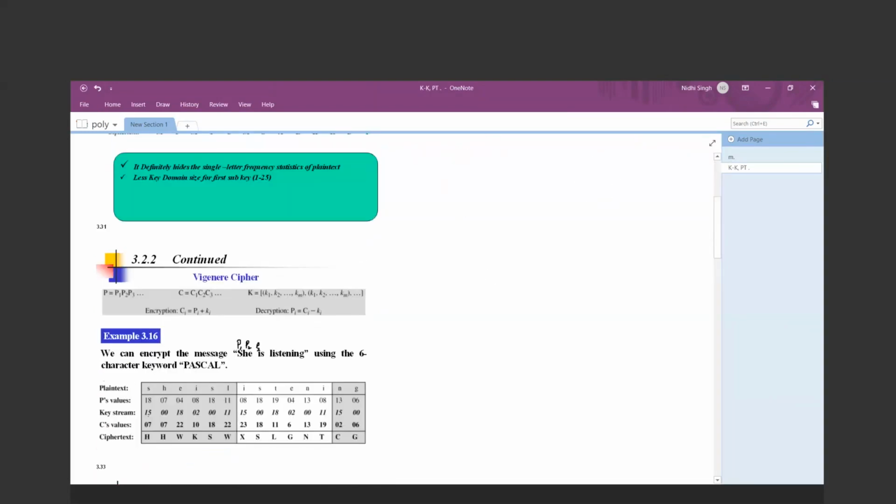Then what is the key string? So key string is nothing but the word Pascal. ठीक है ये कितना है 1 2 3 4 5 6. So you can see over there is a repetition of this Pascal word until the length of the plain text characters is finished. So 15 is associated with P, A is associated with 0, S is associated with 18, C is associated with 2, again A is associated with 0, then L is associated with 11.